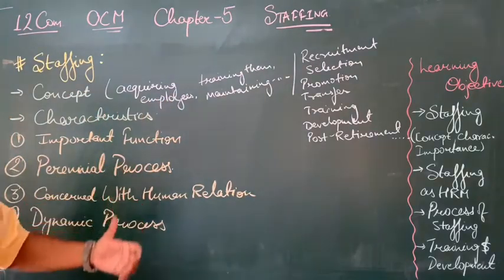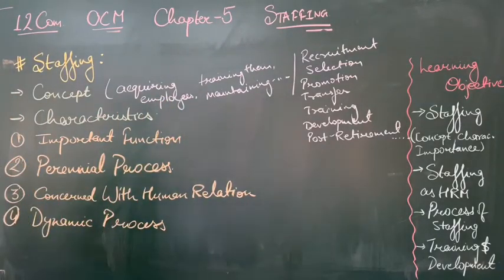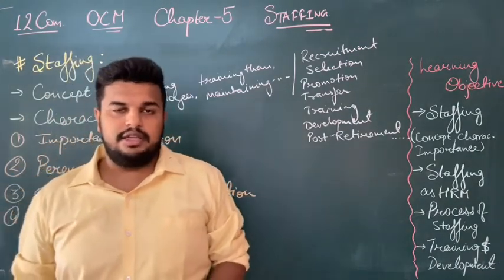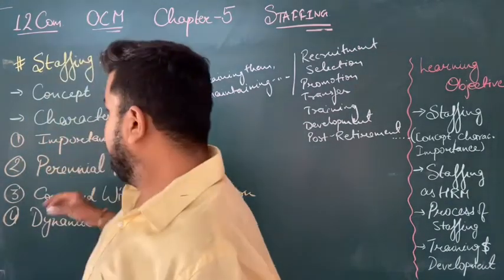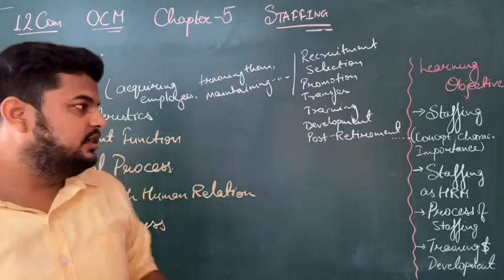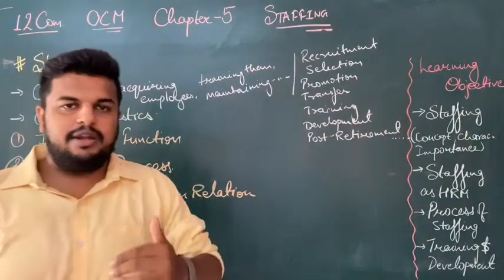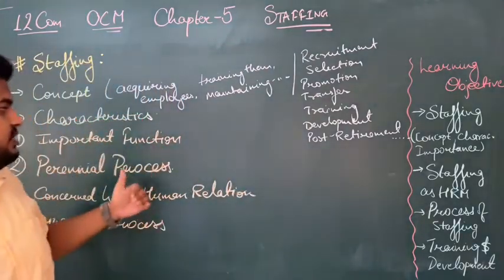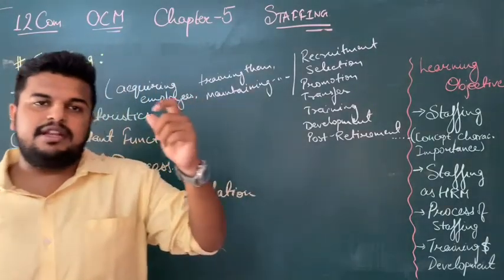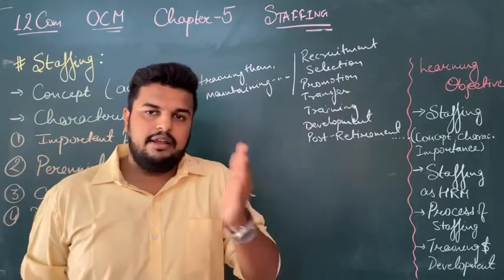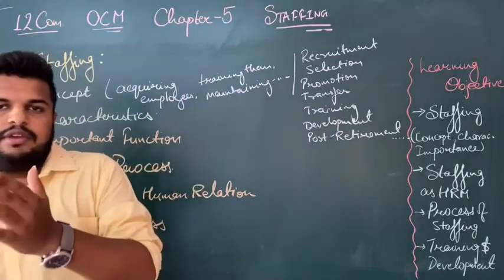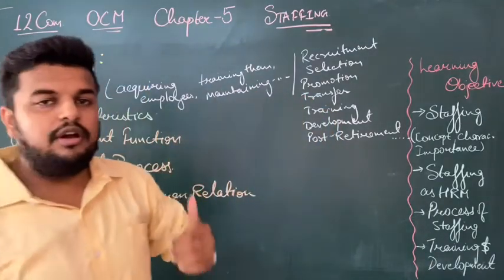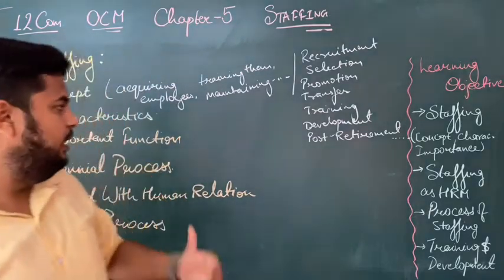Clear? This is staffing. Now talking about characteristics, we have 7 main characteristics of staffing. The first 4 of those are, first one is important function. As we know that the functions of management start from planning, then comes organizing, and then the third function is staffing. In planning we said that for everything we need a plan. Then in organizing we came to know that we need a proper structure for implementation of the plan. And third one is staffing.